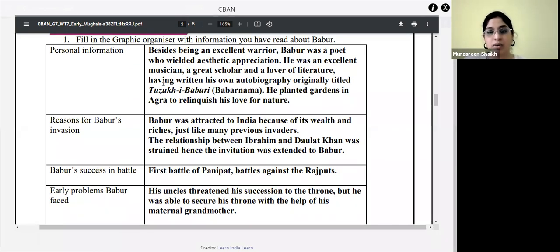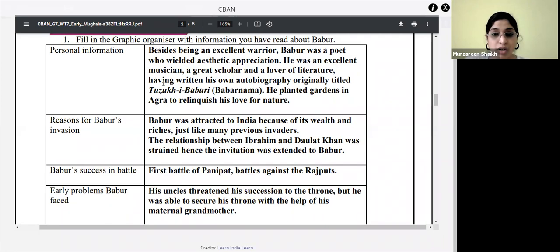Who will tell me? What do you think, Babur? How was Babur as a ruler? If I ask you to give me something about his personal things, basically. He was a poet. Okay, very good. He was a scholar. He wrote his own autobiography. Yes, he had written his own autobiography.